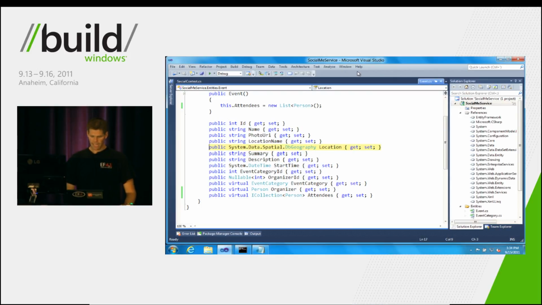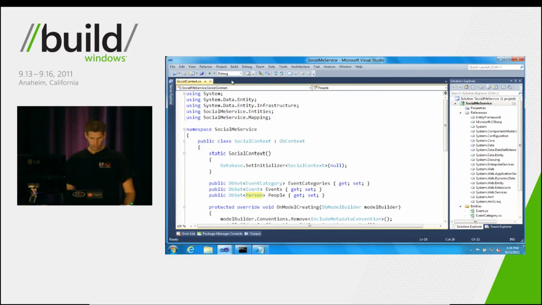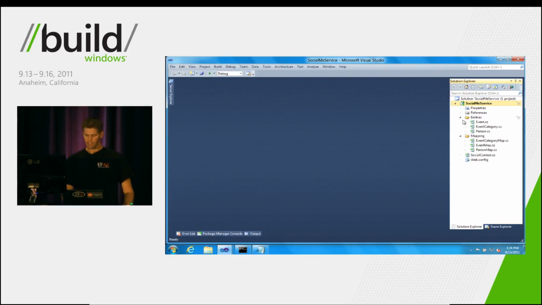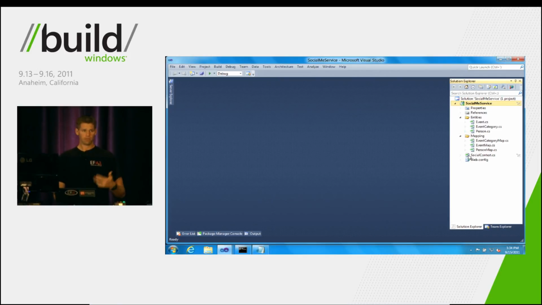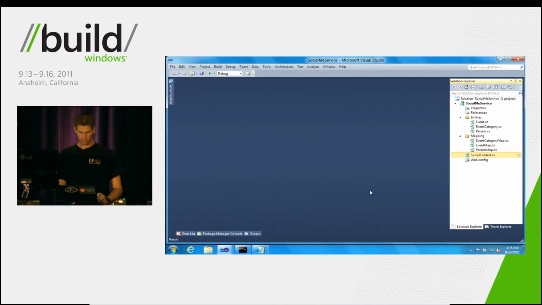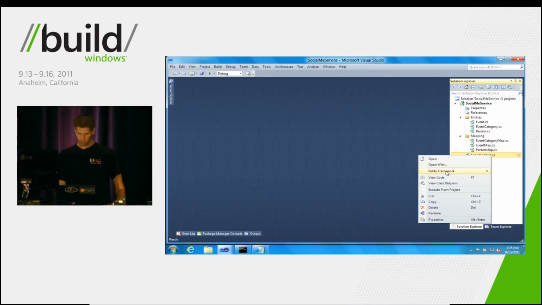So once we have our data model, we need to create a WCF data service around it. To do that, I'm going to show you another really cool thing you can do with the new Code First Power Tools. So I've got my data model. It took about 1 or 2 clicks to get that going. I'm going to right-click on my context, go to my Entity Framework menu, and select Create WCF Data Service right there. Except it went away.